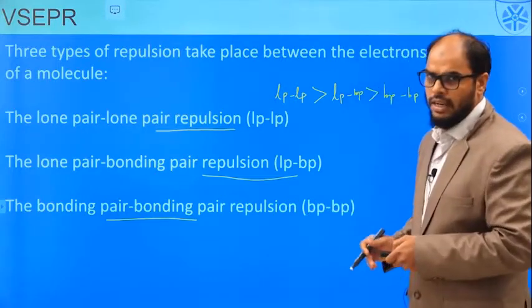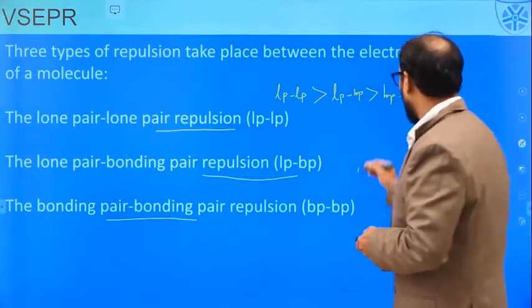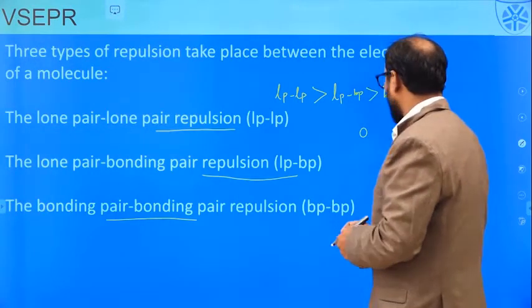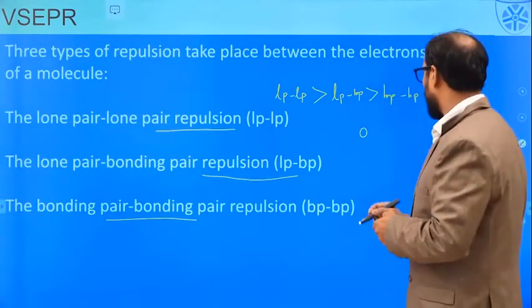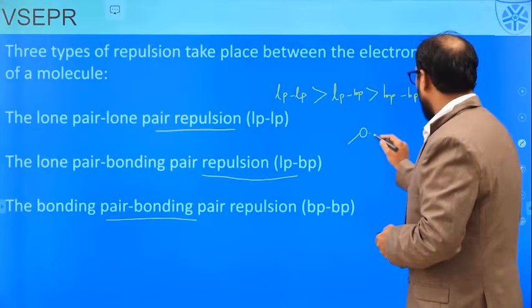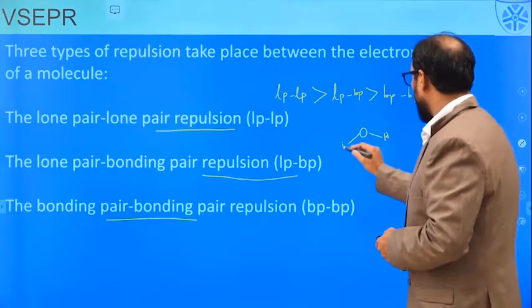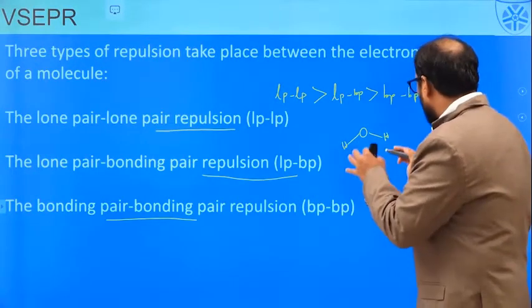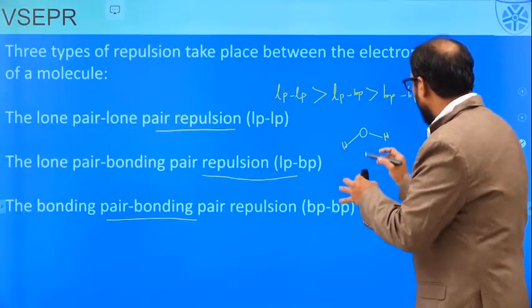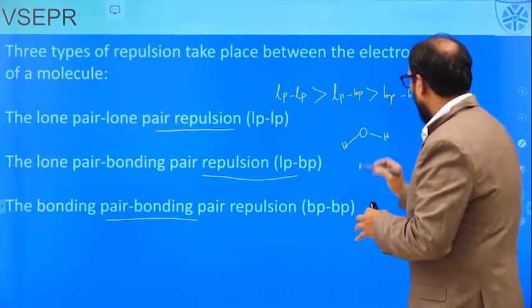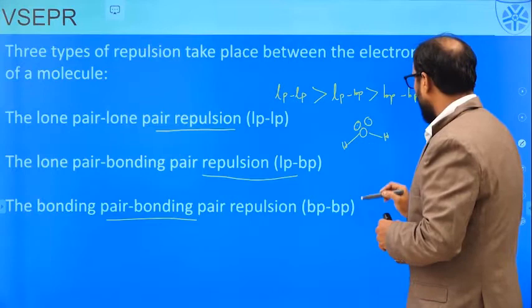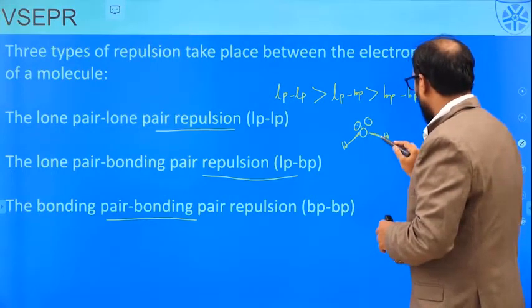To understand this, let us take a simple molecule, that is the water molecule. We know that in the water molecule the central metal atom is O, that is the oxygen atom, and we have got 2 hydrogen atoms attached to the central metal atom. The geometry of this water molecule is governed by the electrons, the lone pair electrons as well as the bond pair electrons.